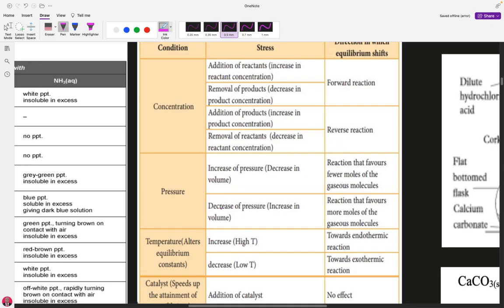According to Le Chatelier's principle, if a system in equilibrium is subjected to any change, the system must react in such a way as to oppose the change that has occurred. Since there's going to be more pressure, we have to go in the direction of less pressure.